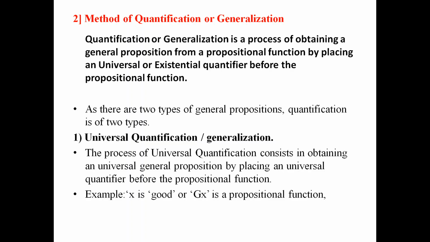The process of universal quantification consists in obtaining a universal general proposition by placing a universal quantifier before the propositional function. Let us take an example. X is good. The symbolic form is Gx. It's a propositional function.